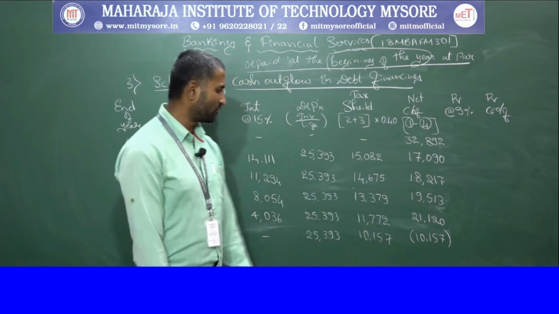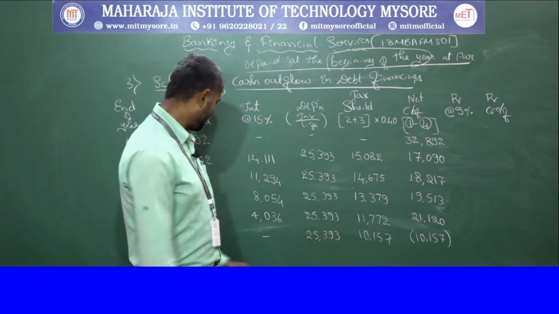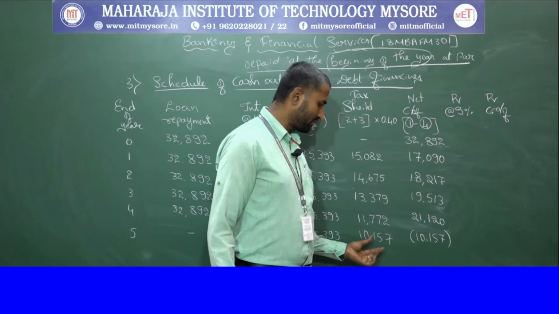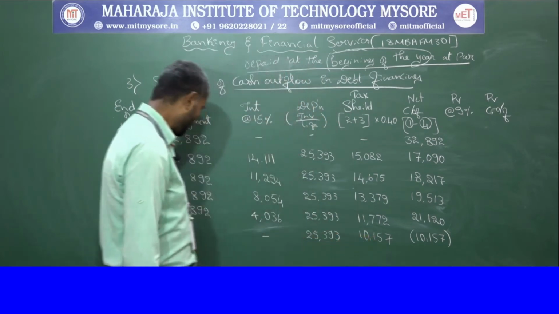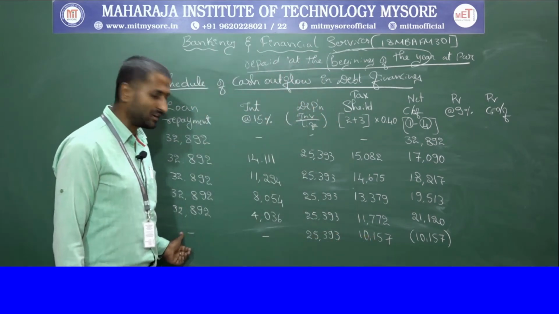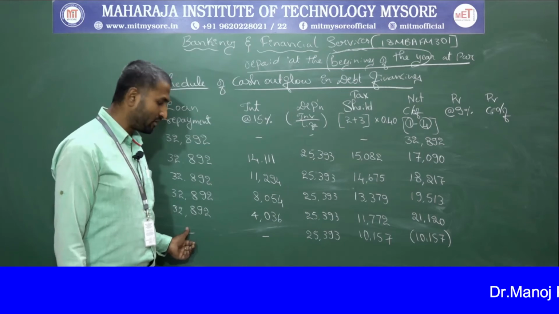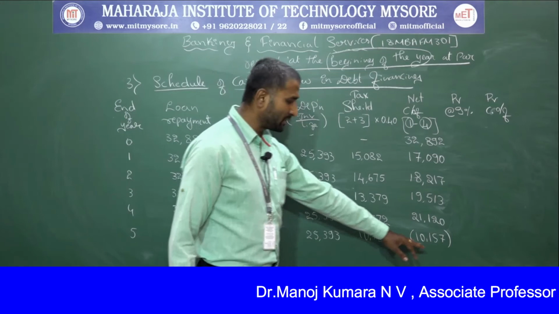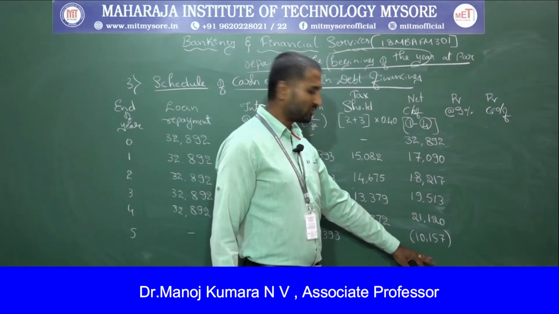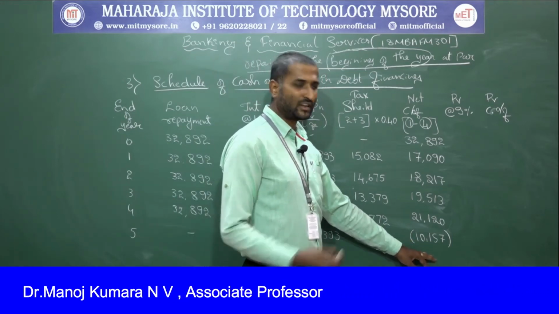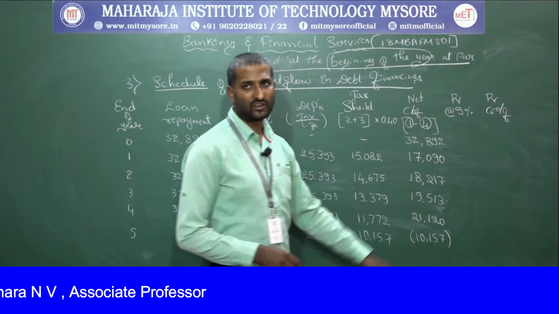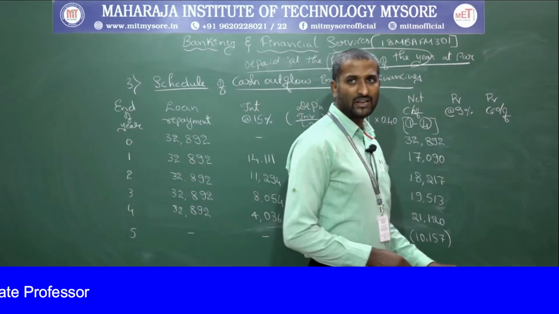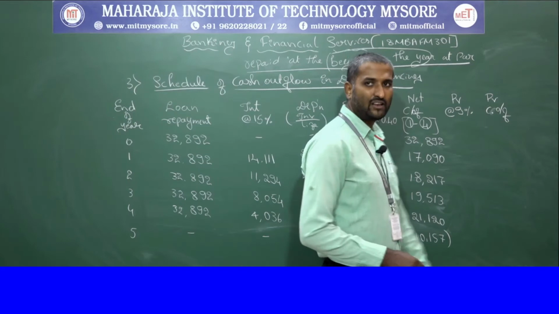net cash outflow. So therefore, in the last year there is no repayment of interest or installment. So whatever tax shield we get becomes a negative value. It is not an outflow, it is an inflow for us. So then we are going to convert that into present value factor.